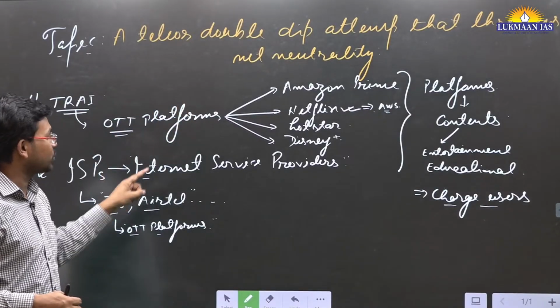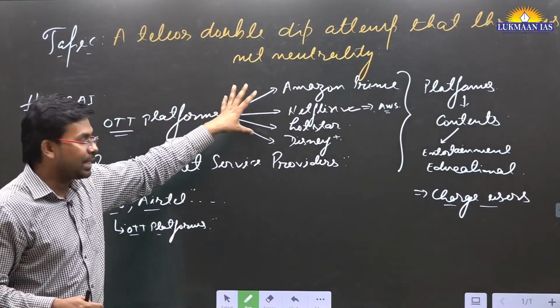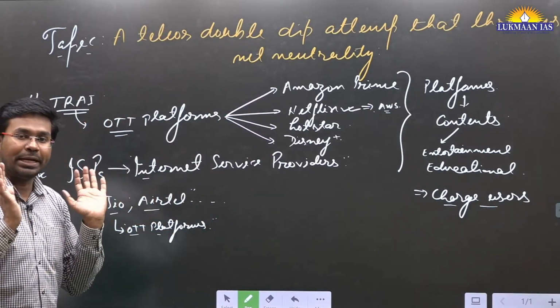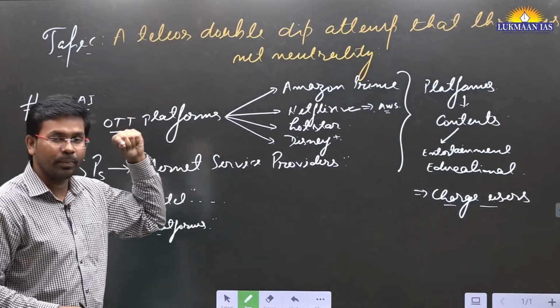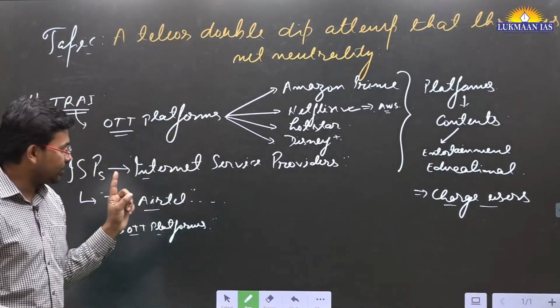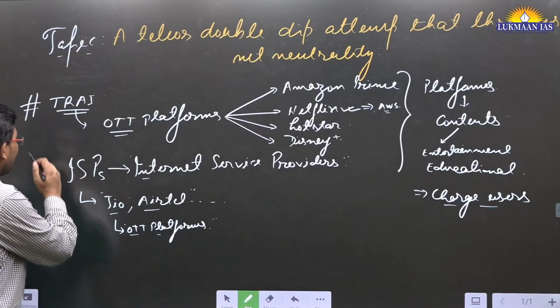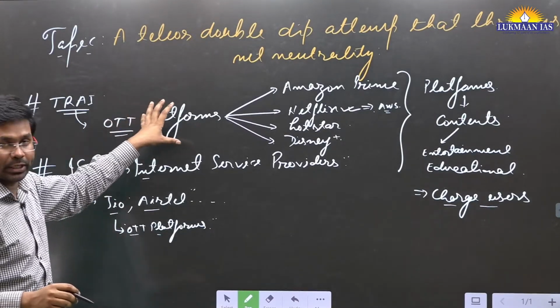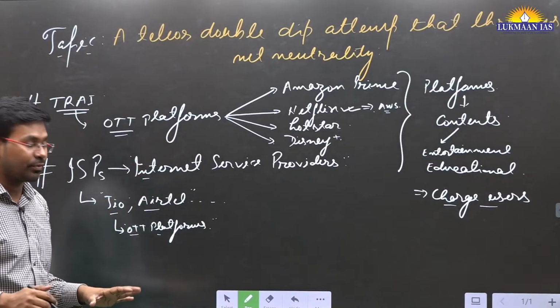So these companies are not paying anything to us. We are building the infrastructure, and they are just freely playing on that infrastructure. So they want some fees to be paid by the OTT platforms to the internet service providers.